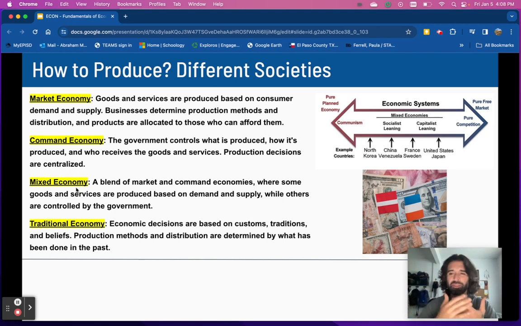Okay, so mixed, right? And finally, traditional. Traditional is, think of indigenous people. Think of like how the Menonitas make cheese, right? And they've made it because their grandparents made it and the people before them made it, right? This is they make decisions based on customs and traditions. Okay.